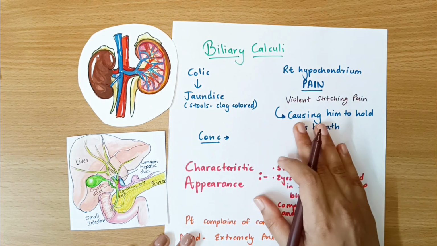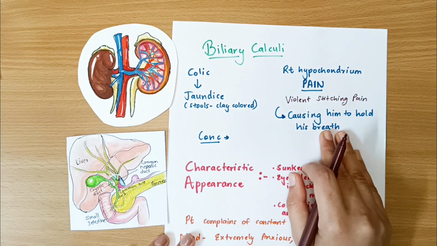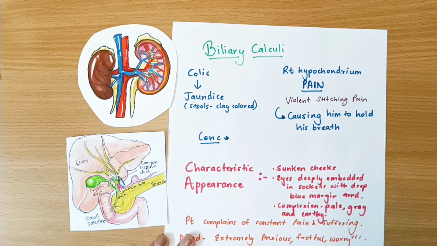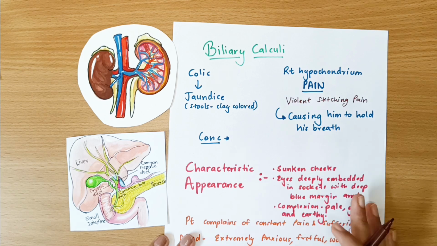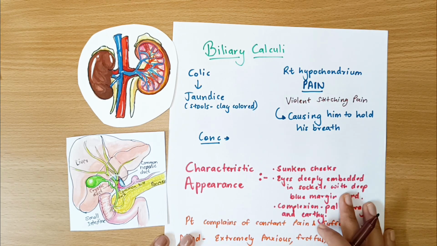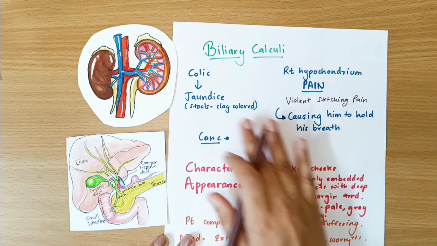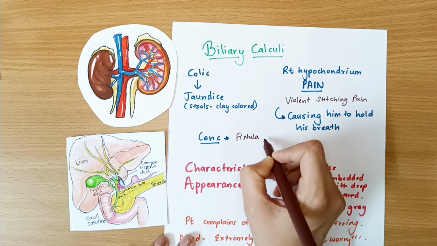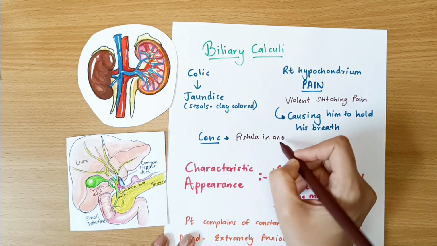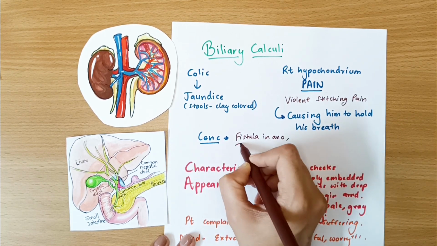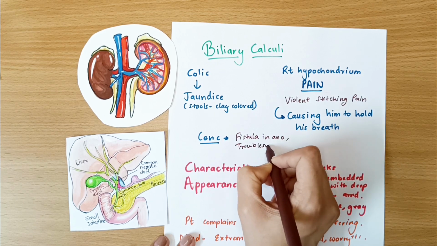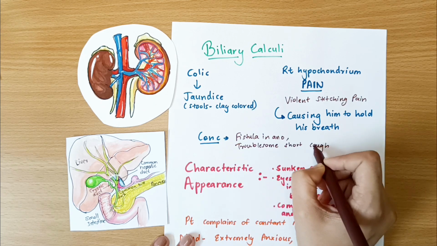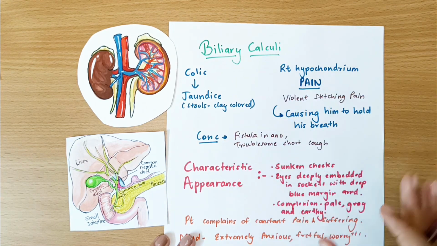Now this pain is so violent that it causes him to hold his breath. That amount of pain they'll have even in the gallbladder colic. Usually when the gallbladder obstructs, the pain is too much, the pain is violent. Okay, so that kind of a situation can be there. Sometimes you can find that along with this situation, the concomitant can be fistula in ano, so anal fistula, or sometimes it can be a troublesome short cough. So it can be there along with this whole thing. Okay, so that is all about the biliary calculi.